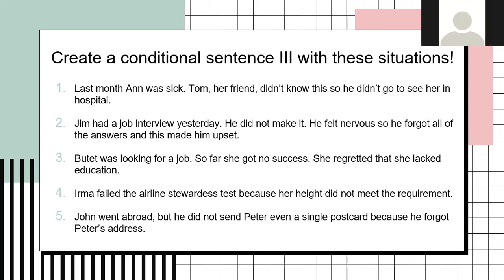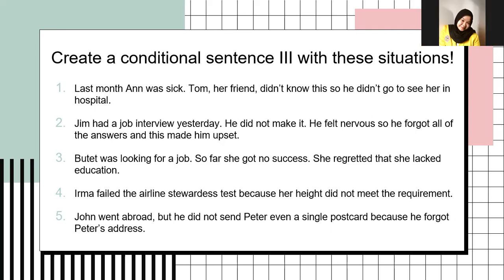Yes, miss. So the situation is Irma failed the airline stewardess test because her height did not meet the requirement. And the conditional sentence is if Irma had been taller, she would have passed the airline stewardess test. Great, Aya. Thank you. For the last situation, Kimi, please. Yes, miss.